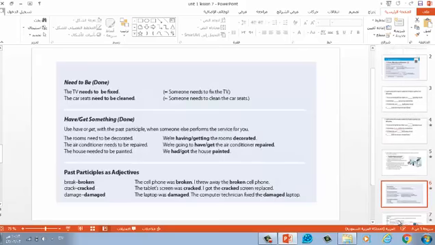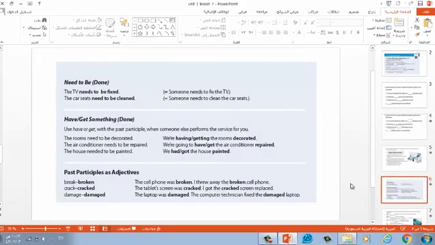And then we move to another exercise, or rather another piece of grammar, which is some expressions. Need to be. After need to be, we have the past participle form of the verb, that is to say, verb 3. The TV needs to be fixed. The car seats need to be cleaned. Can you see? After need to be, we need a past participle form of the verb. Fixed, cleaned, and so on.